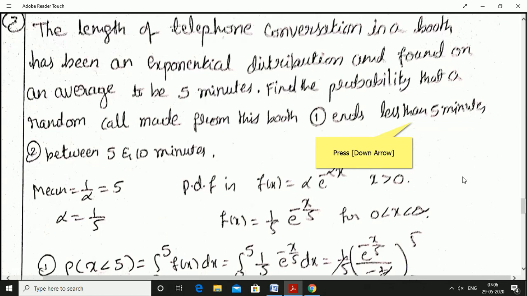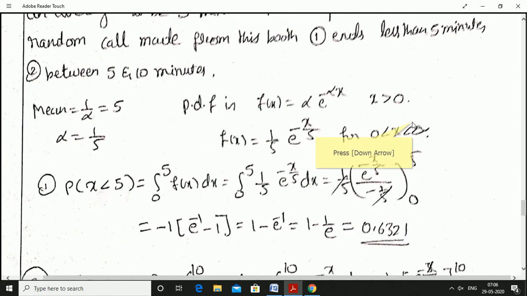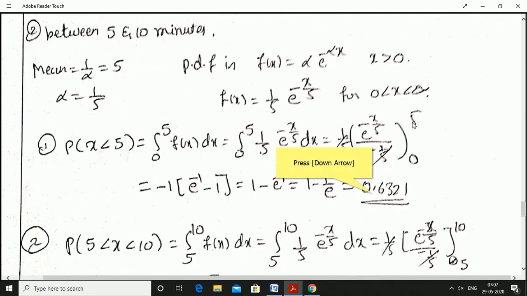X greater than 0 means from 0 to infinity. F of x value is 1 by 5 into e power minus x by 5. What is the probability that a random call made from the booth ends in less than 5 minutes? X less than 5 means integration from minus infinity to 5. From minus infinity to 0, f of x value is 0. Hence, I considered only from 0 to 5. Integration 0 to 5 of f of x into dx. F of x value is substituted, integrated, apply the limit, simplify, comes out as 0.6321.